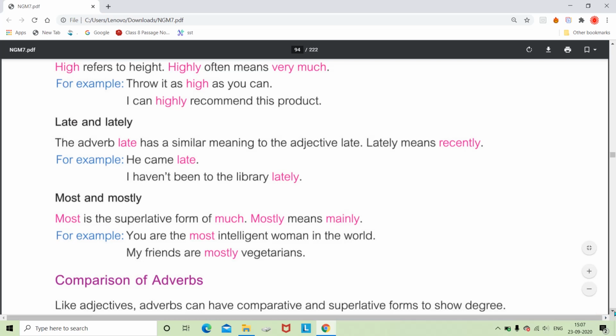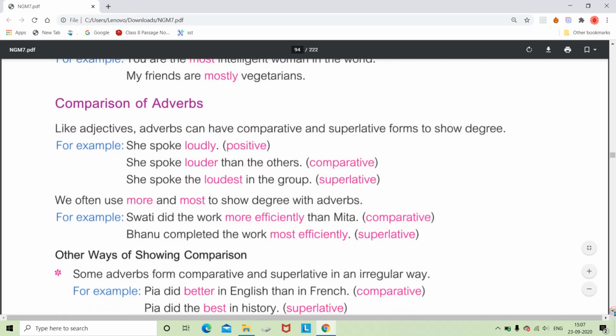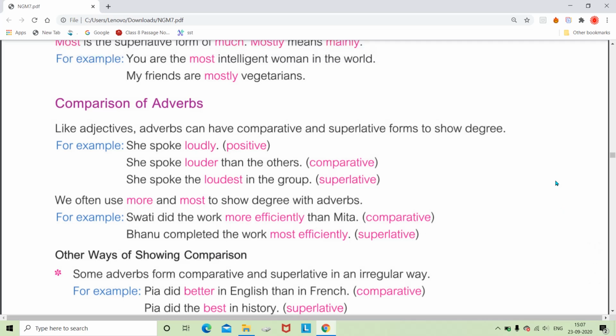Now, comparison of adverbs. When we are comparing adverbs, we use three degrees of comparison: positive, comparative and superlative. In the positive degree we use as, and in between the adverb is used in its original form. But when we are using the adverb in the comparative degree, we use either er or more as per the syllables we find in that particular adverb.